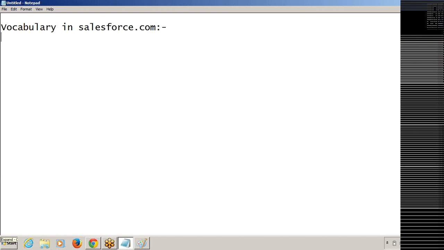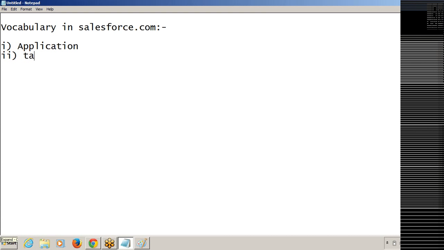So before going to Salesforce.com, we have to know about this basic vocabulary. So the first one is the terms. You have to know about these terms. The first one is app, that means application, or we can say app or application.